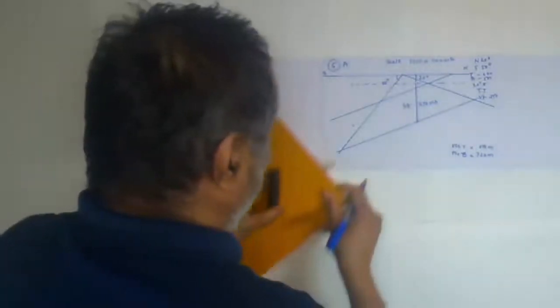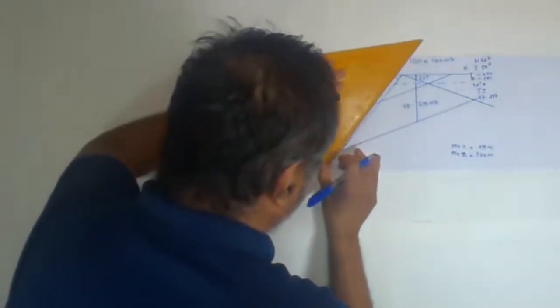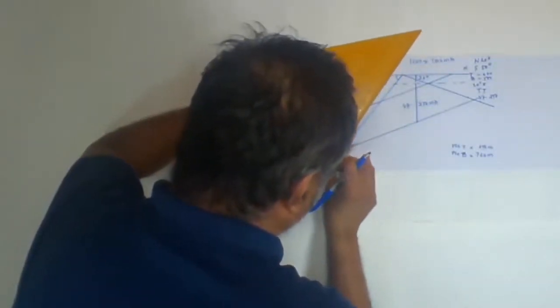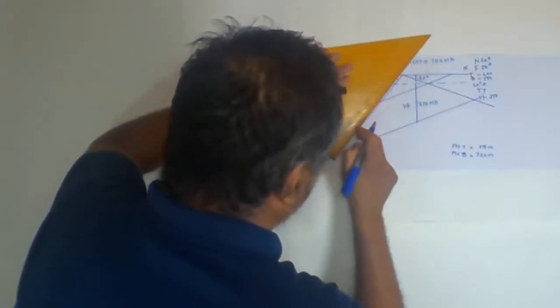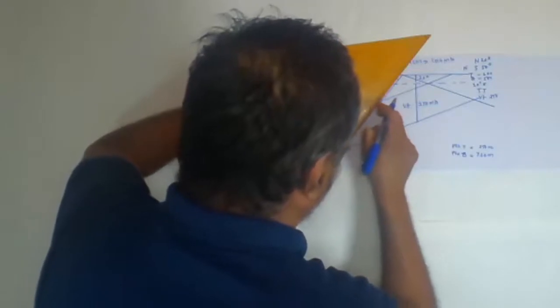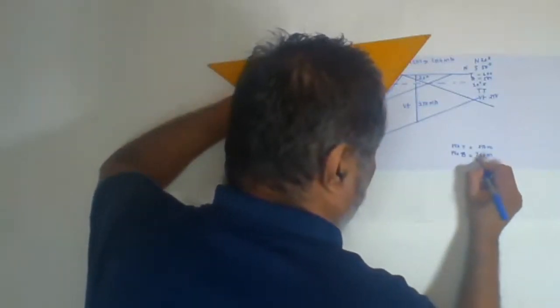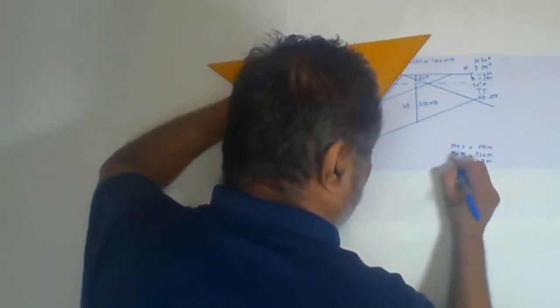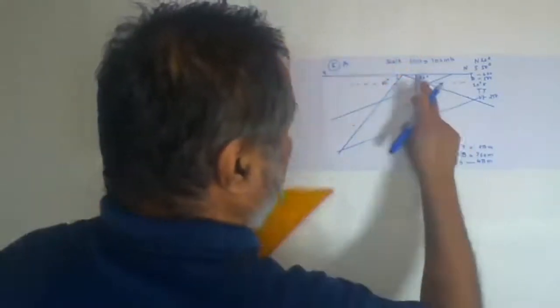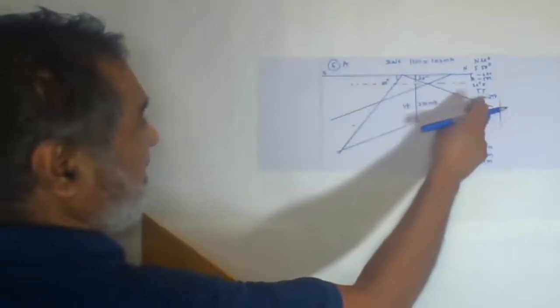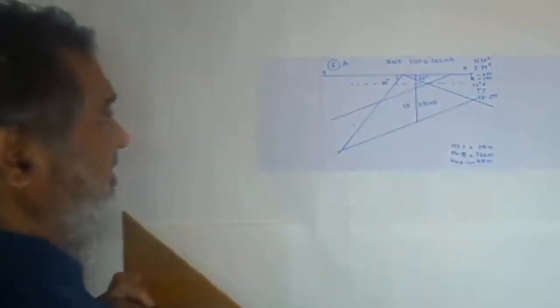And similarly, if you want the width of outcrop on the slope, how much is it? 1 centimeter, 2 centimeters, 3 centimeters, 4, 4.5. So the width of outcrop on the southern slope is 450 meters. Similarly, this we already know, 200 and 500, so 300 meters is here.